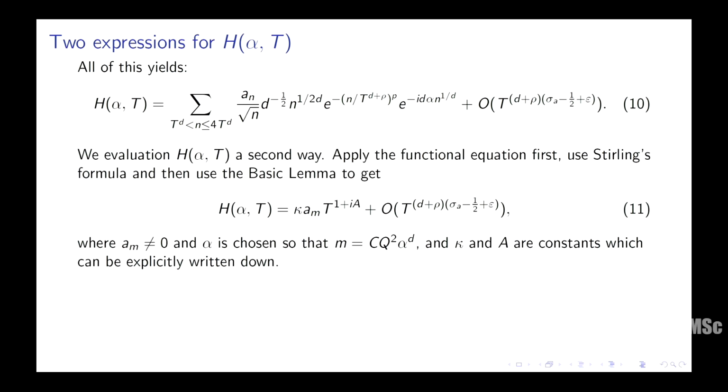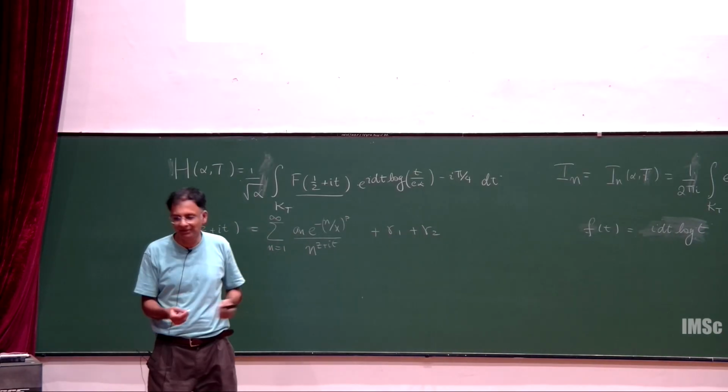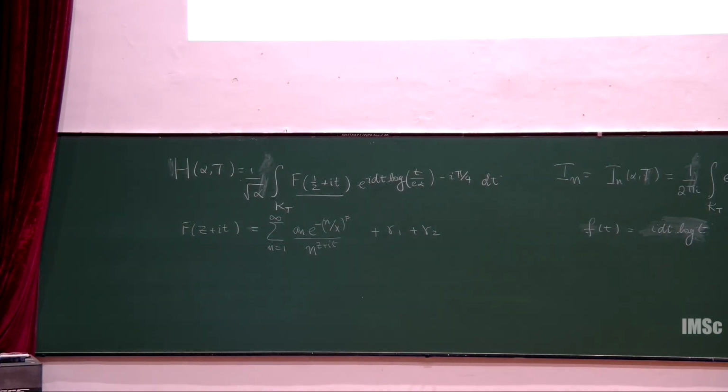Now the other key idea that Soundararajan had was, look, you can evaluate h alpha t a second way. So what you do is, you first apply the functional equation to this thing. So you can replace this by 1 minus half minus thing. Put that in. I'm not going to do that, it will take too much time. But this is the more elementary part of the argument.